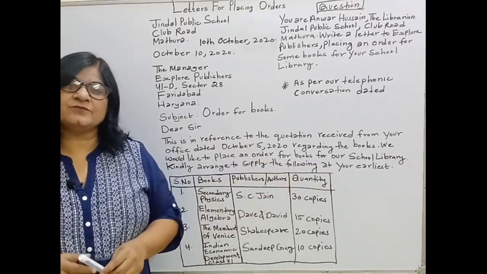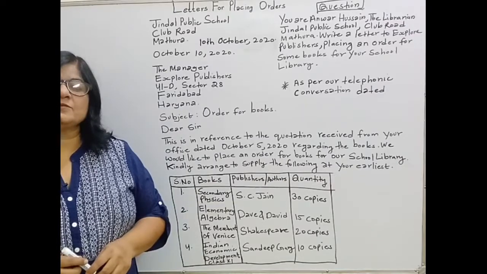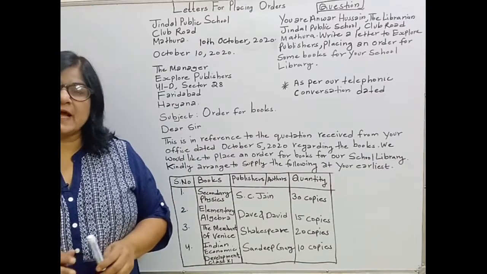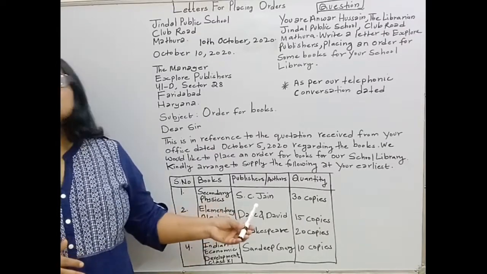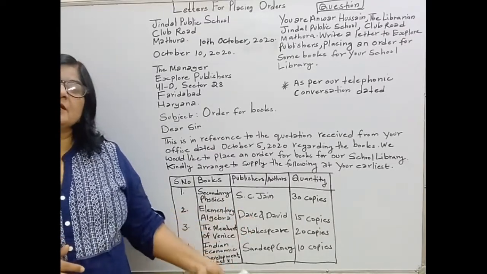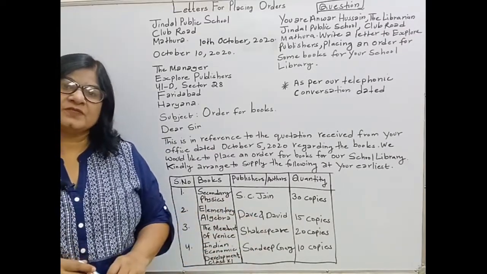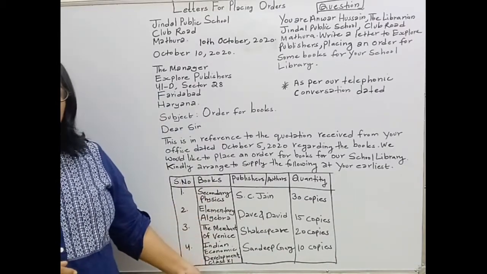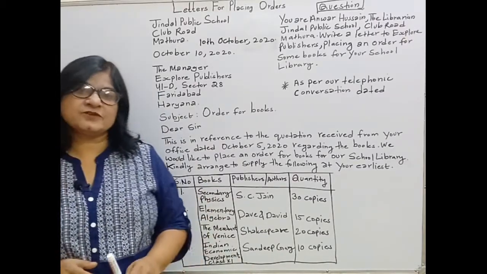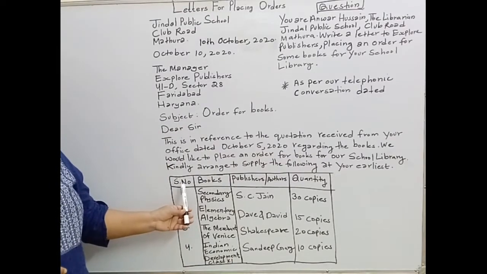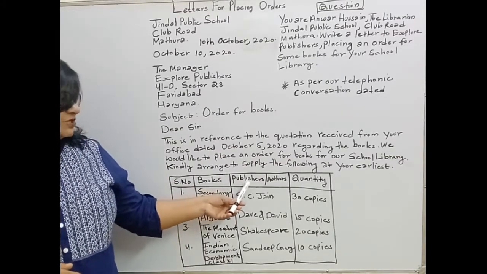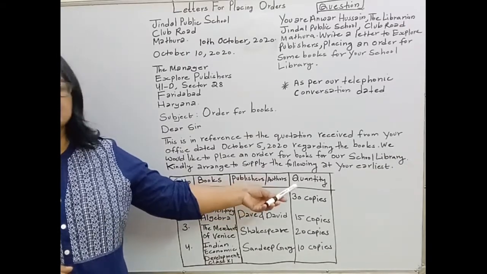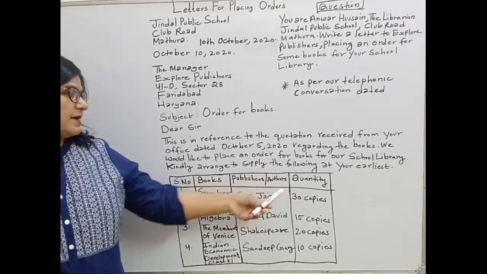And then you have to mention the names of the books, and that you don't have to mention in a paragraph, but you have to mention in a tabular form. That's why I have drawn a table here. So students, first of all, we'll write serial number, books or names of the books, publishers, authors, then quantity you can write.